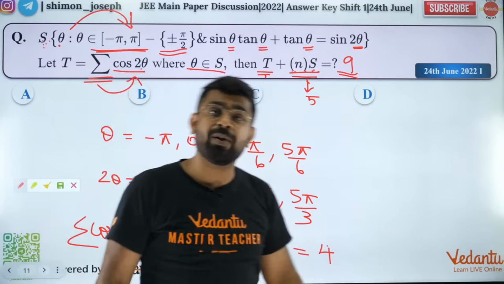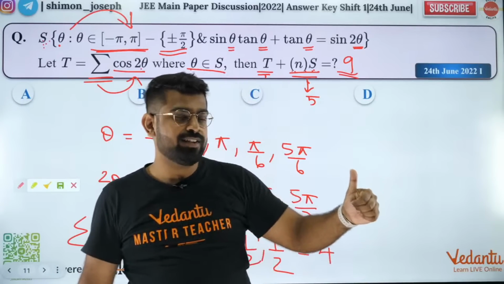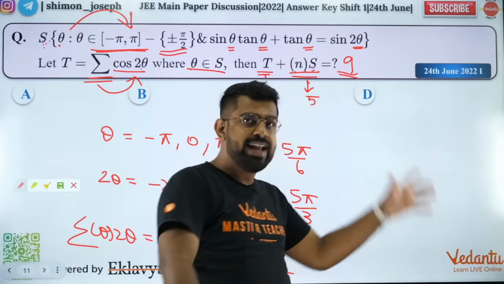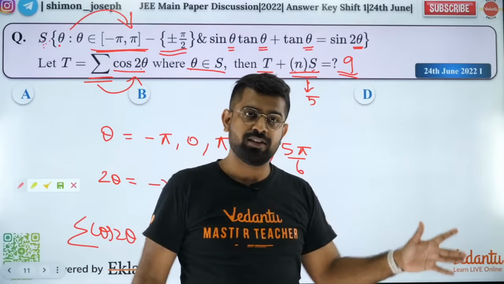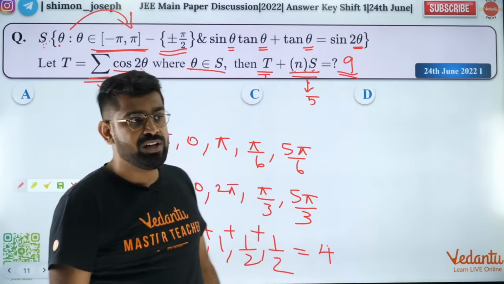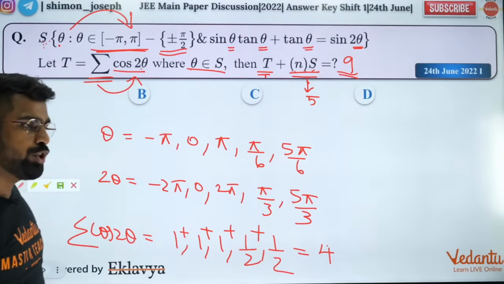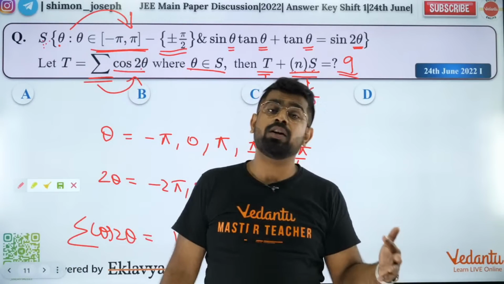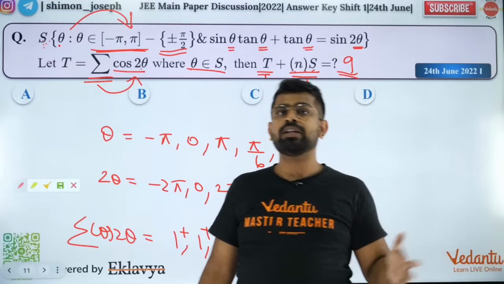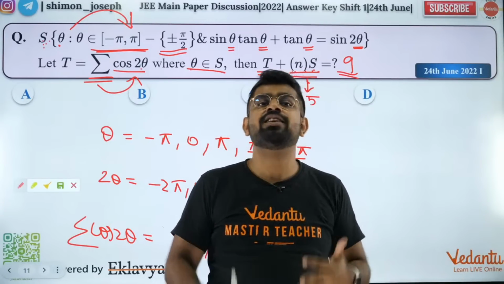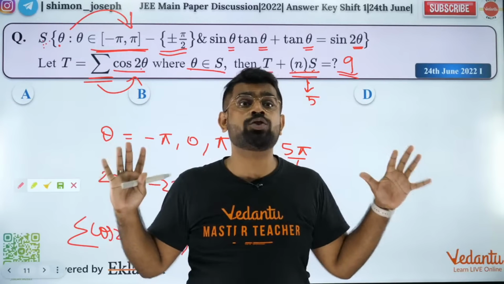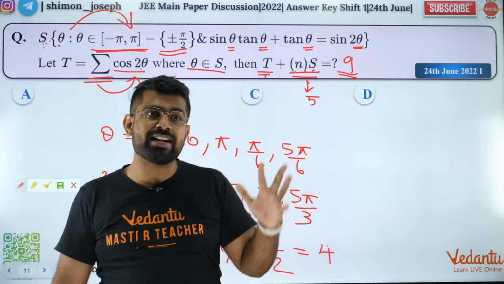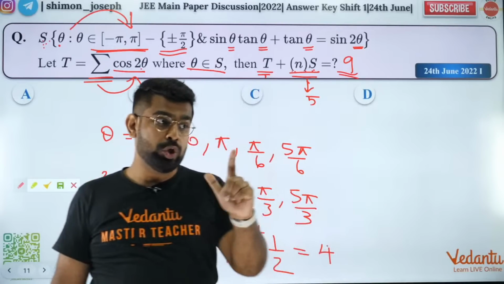Sine theta plus 1 cancel. Hello, you are in 12th standard. Don't cancel directly. Bring it to one side, take it common. That's how you solve. You cannot directly just cancel as you feel like. Why can't we cancel? You can cancel only when 1 plus sin x is not 0. So in this question, even if you cancel, it is all right. But that's not generally how we solve. In this question it is okay, you can cancel it, but generally that is not how we solve.